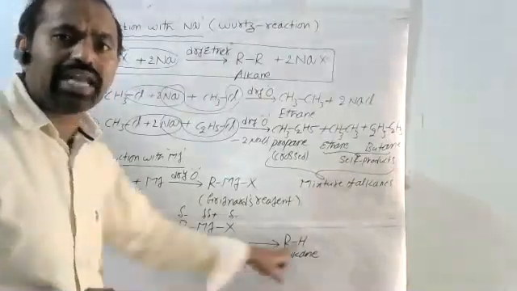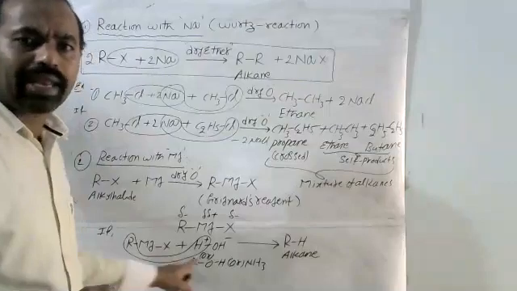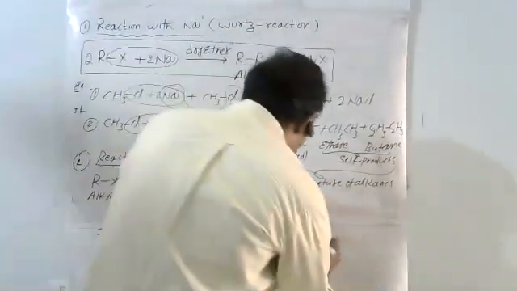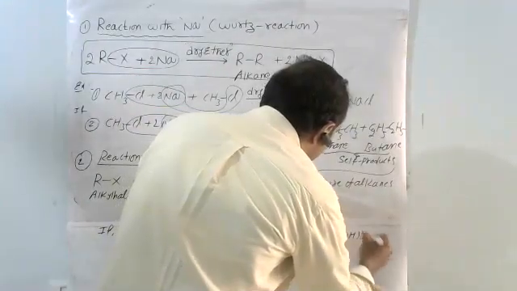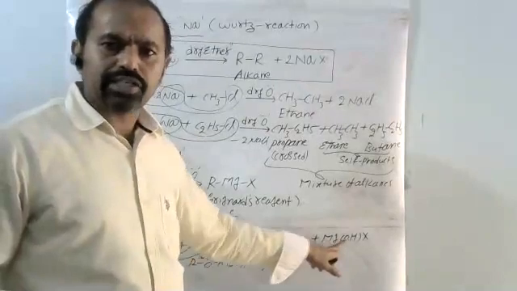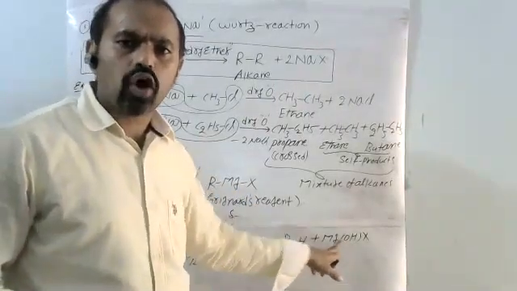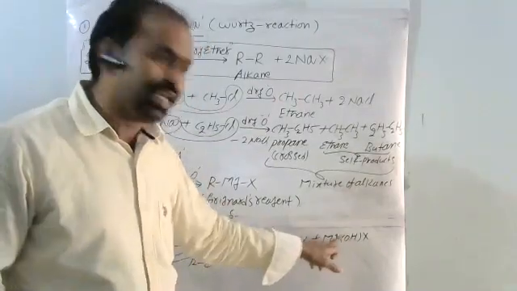Ethyl magnesium chloride gives ethane. Propyl magnesium chloride gives propane. Remaining, we get a byproduct, MgOHX. It is called magnesium hydroxy halide, or hydroxy magnesium halide. What is that? Hydroxy magnesium halide.